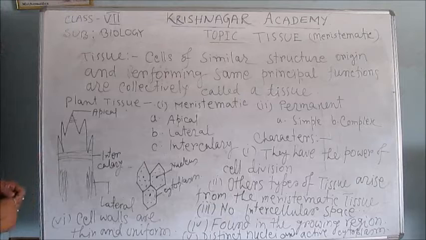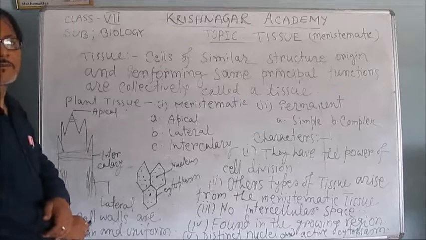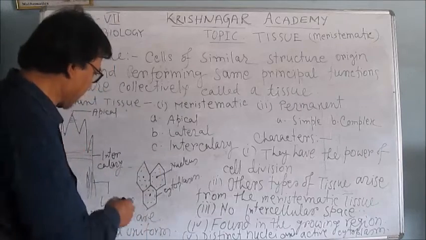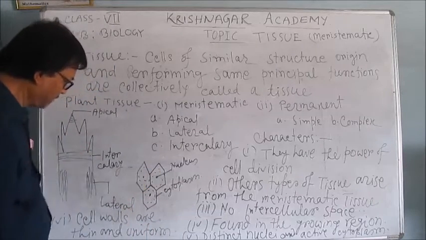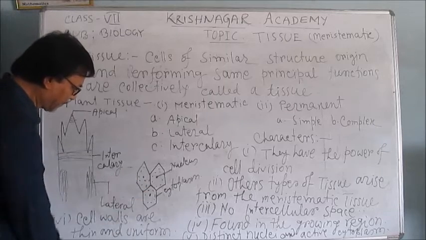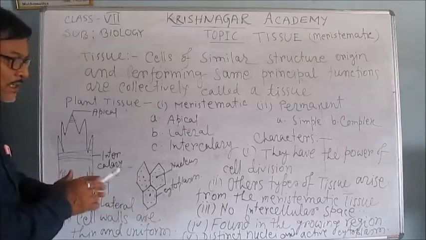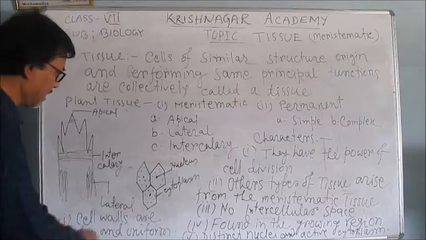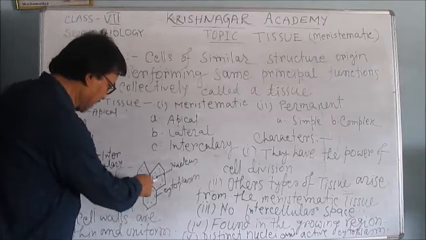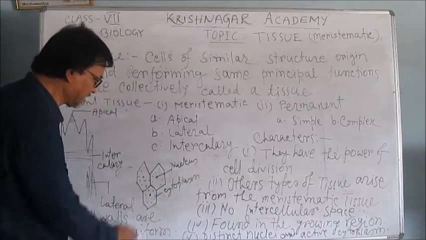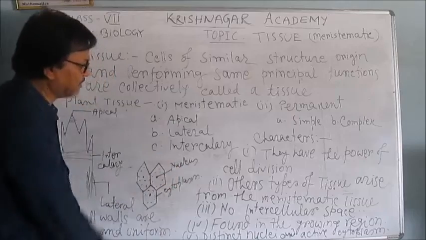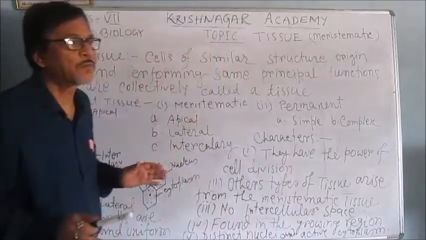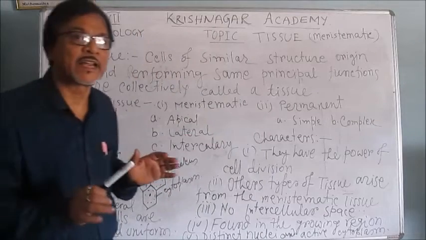Now I shall discuss the characteristics of the meristematic tissue. You see, one diagram is given here. I have already drawn. The cells are compact, no intercellular space. Nucleus is there and active cytoplasm is distinct. Here I have written, they have the power of cell division. Meristematic tissue has the power of cell division.